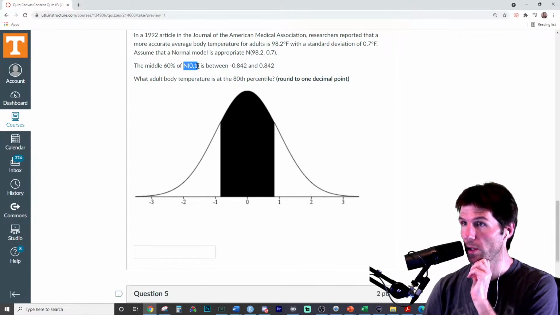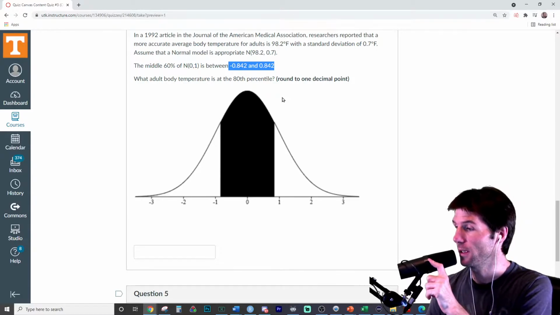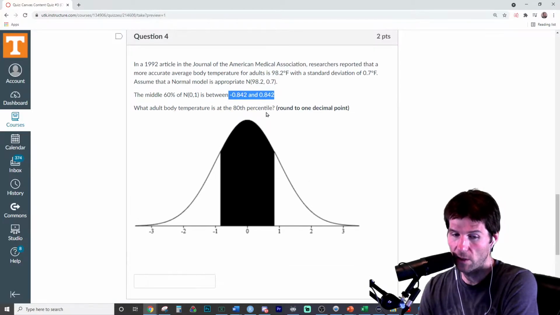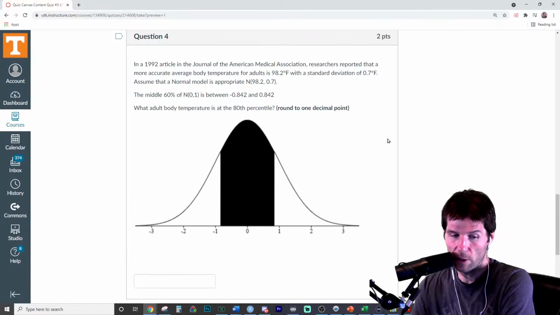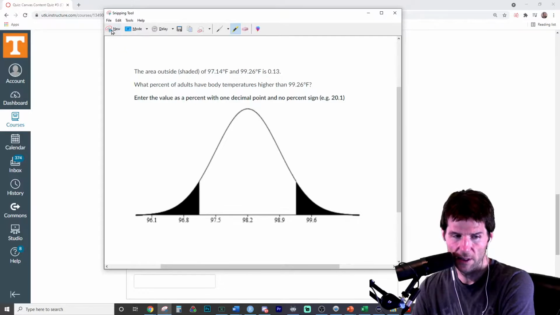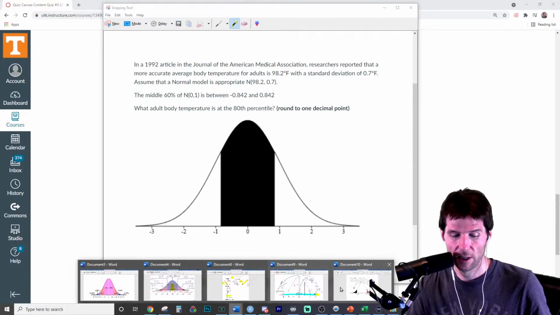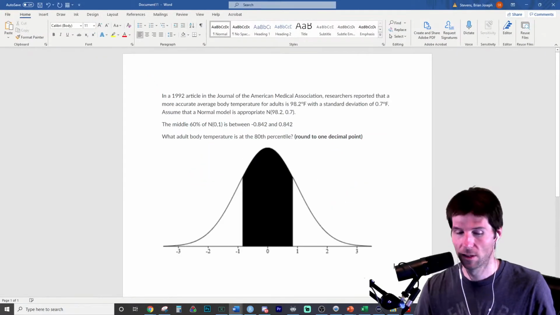When you have a curve with a mean of 0 and a standard deviation of 1, these values here are what? Yes, great question, Stephanie. So these values here are z-scores. Great job, Casey, right there. So this question, let's see what it wants us to do. We'll solve it. And I think we got a few more questions. Great job, everyone lining up questions. I love it. We're doing excellent.